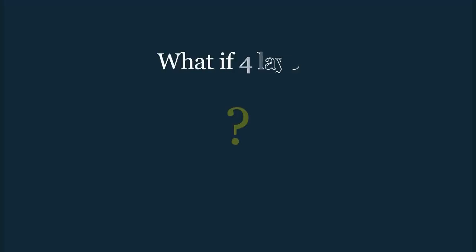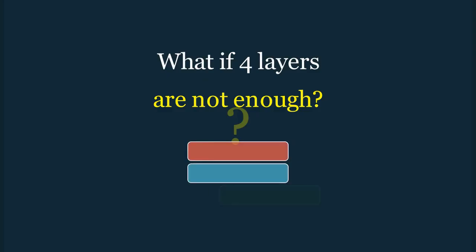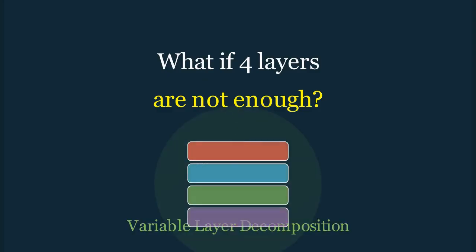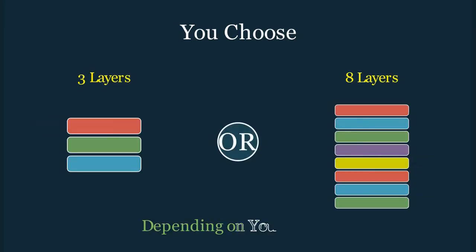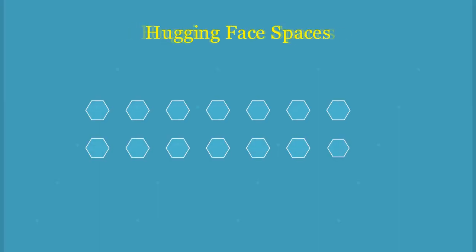But wait, what if 4 layers are not enough? The model supports variable layer decomposition. You choose 3 layers or 8 layers depending on your needs. And here is the mindbreaker: any layer can be decomposed again infinitely. 14 Hugging Face spaces already run this technology.